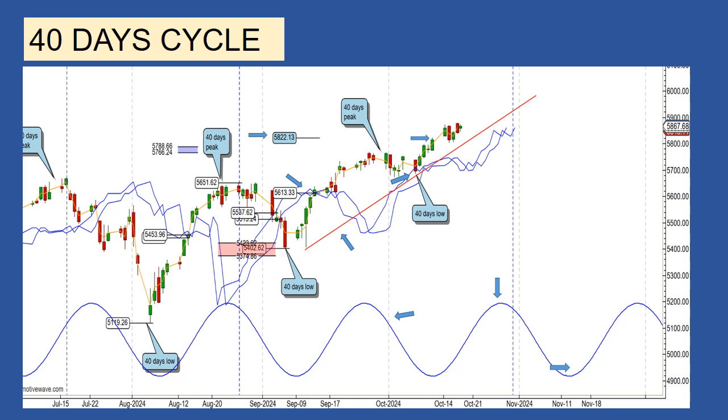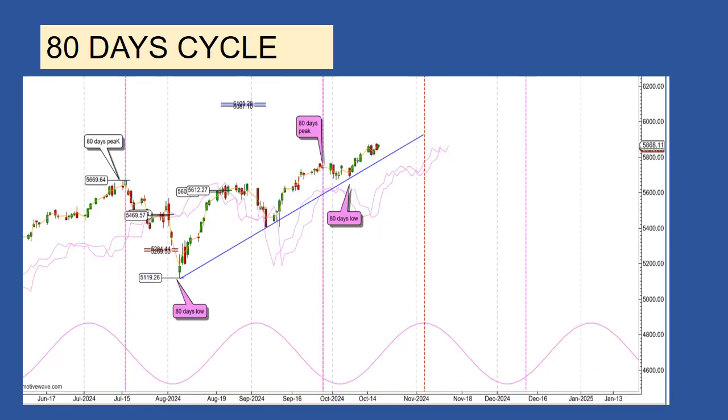The 80 days cycle. The last 80 days low was expected to form on October 15th. But it seems there is a lot of bullishness in the market. The market made his low on October 8th, a week early. I also mentioned during my last update, the SP500 should find support on his cycle line. But again due to the bullishness of the market, the low occurred about 80 points above his cycle lines.